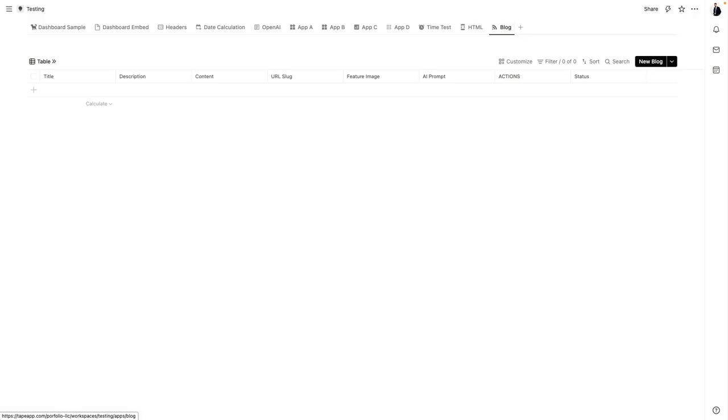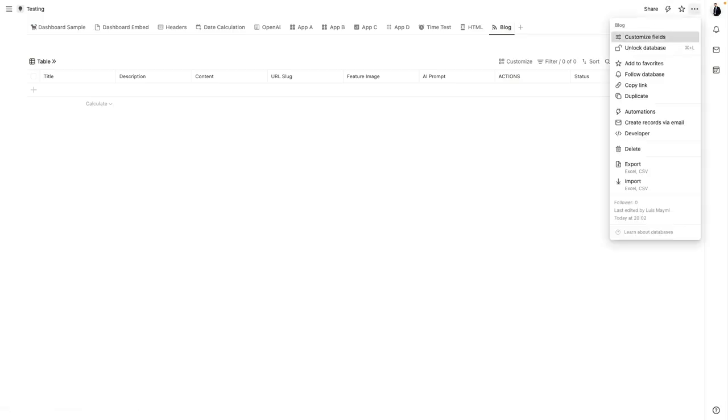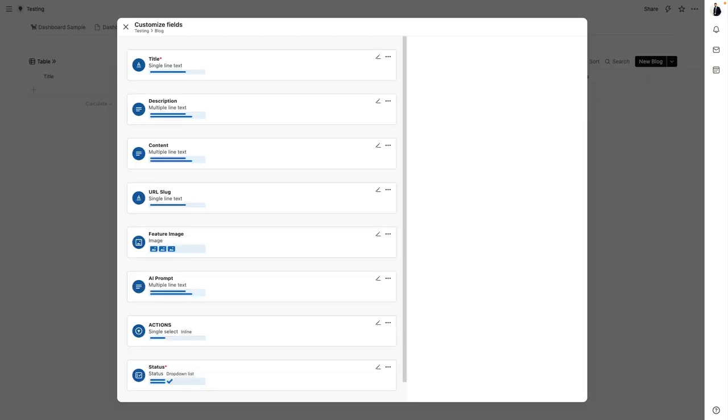In blog, if I go up here to the top right and click customize fields, it will tell me the fields that I added to this app. Since it's a blog app to house the posts, I have the title, the description, the content, and a URL slug. The URL slug is very important because it's needed for Webstudio. The URL slug is the part that goes after the initial URL. So for example, portfoliowebs.com/my-url, and that's the slug.